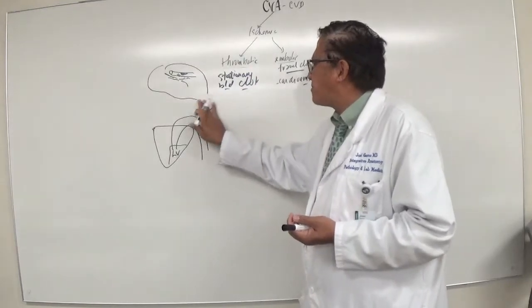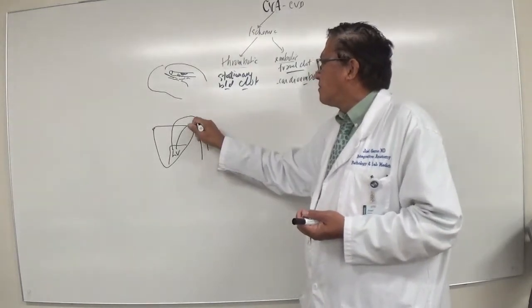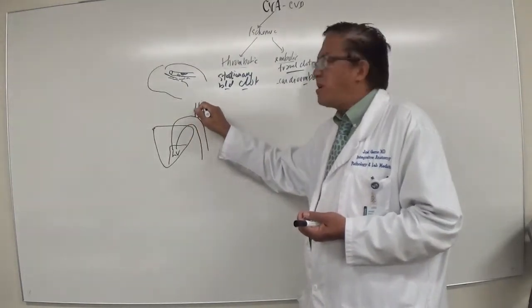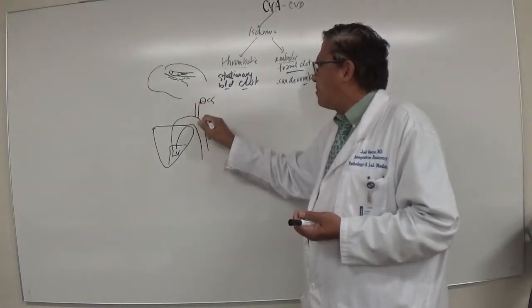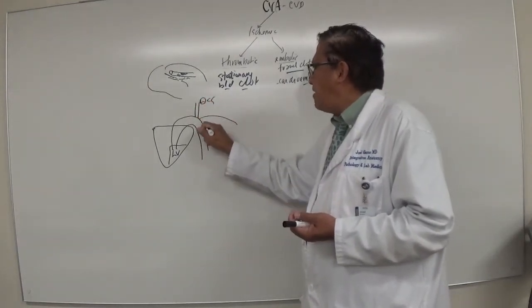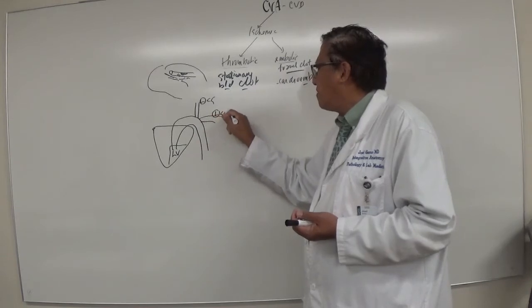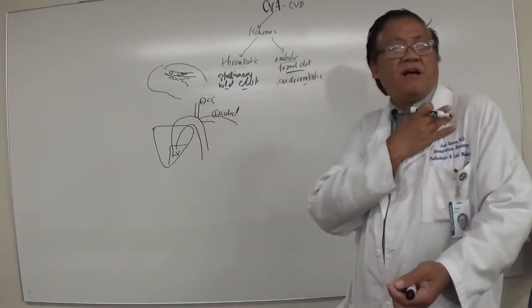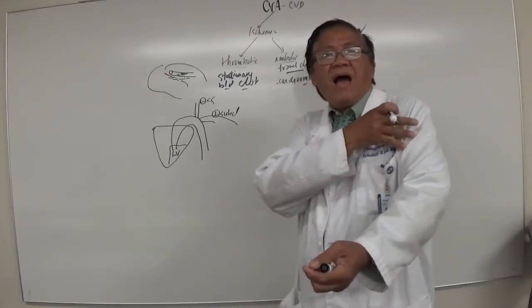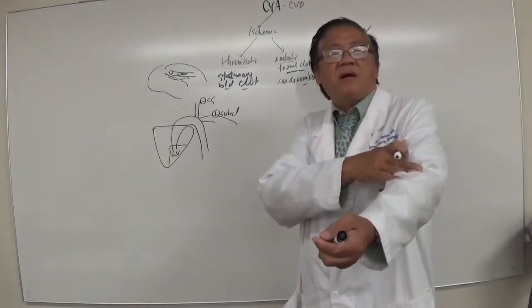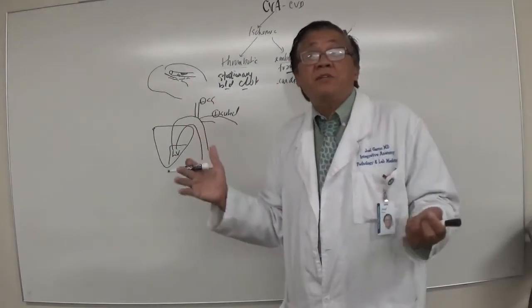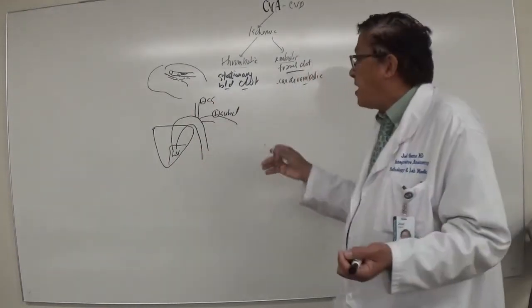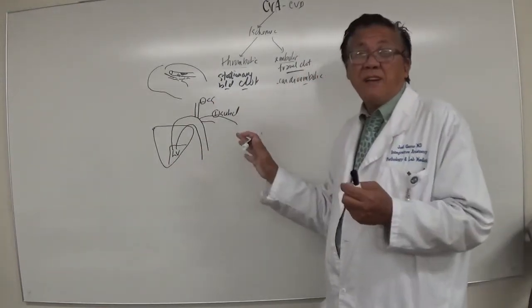Here you have the left common carotid. You have the left subclavian, and the subclavian becomes what? Sub means below the clavicle. It becomes the axillary. Axillary becomes brachial. Brachial becomes radial and ulnar. Arteries carry oxygenated blood. They came from the aorta. This is on the left side.